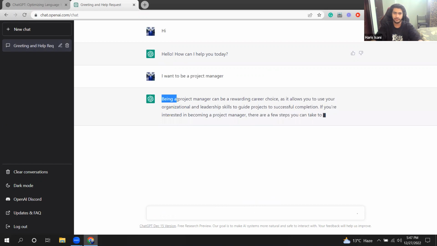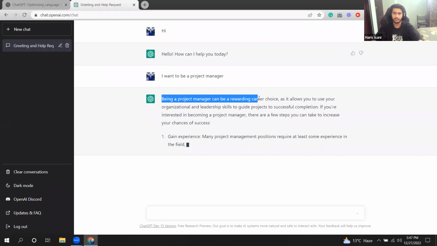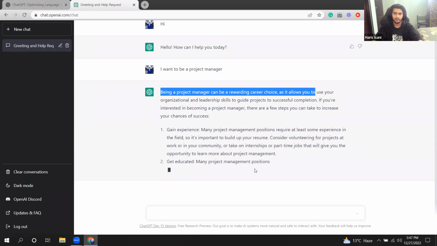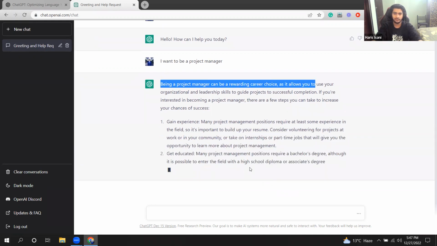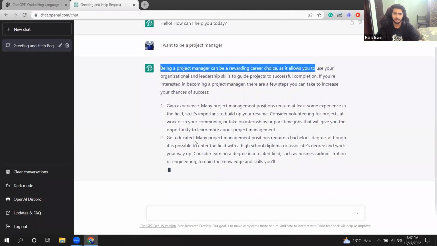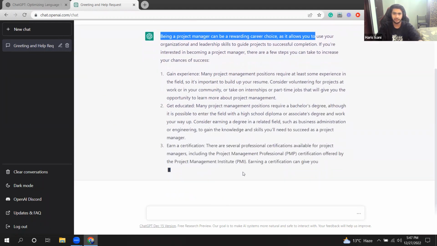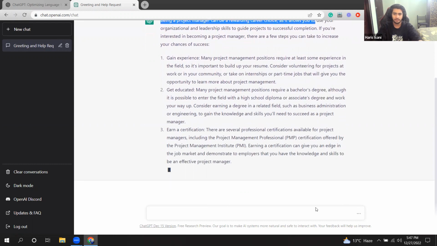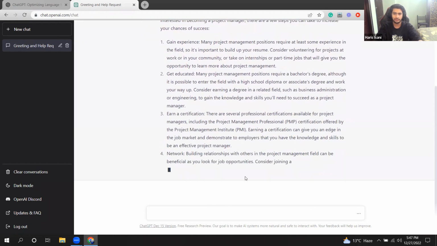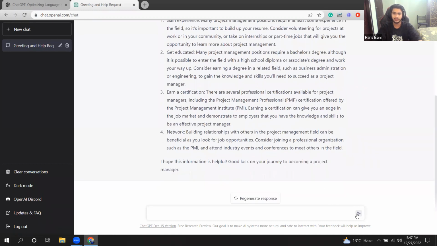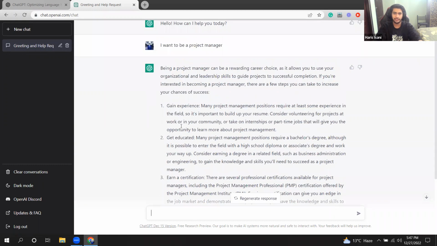Yeah, it's answering very good. Being a project manager can be rewarding as a career choice as it allows you to. So it's giving me a very extensive answer and I was not expecting this much detail. But it's still good. And the flaw I noticed: I have asked a question and it's writing and writing. I cannot ask another question. Okay, so it's up. As you can see, it is a very detailed answer.